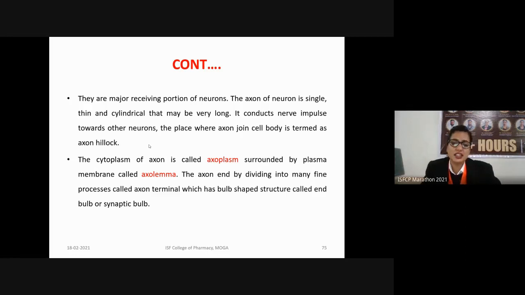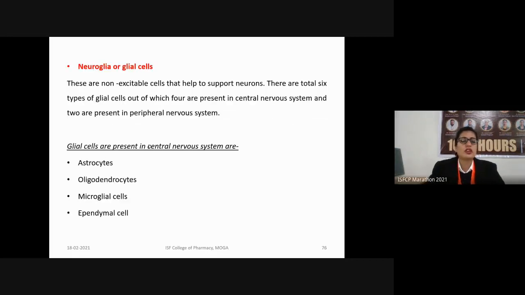Next we have the neuroglial cells or the glial cells. As I explained earlier, these are non-excitable cells which only support other neurons. Neurons are the cells or tissues of the nervous system which generate impulses or carry out conduction, whereas the neuroglial cells only support these neurons. They provide nourishment and blood supply to the neurons.